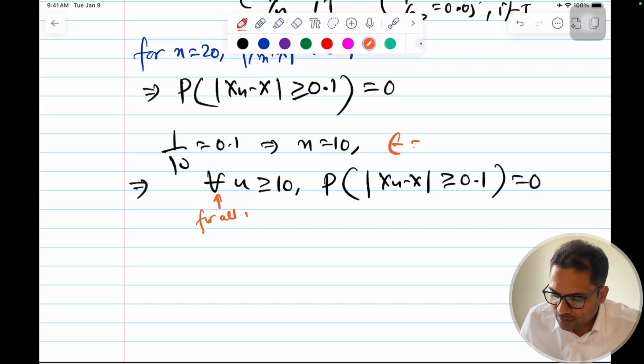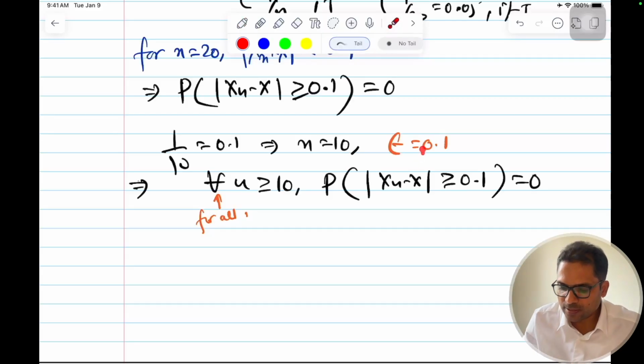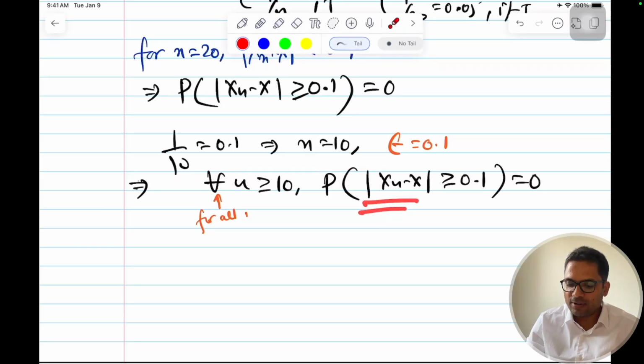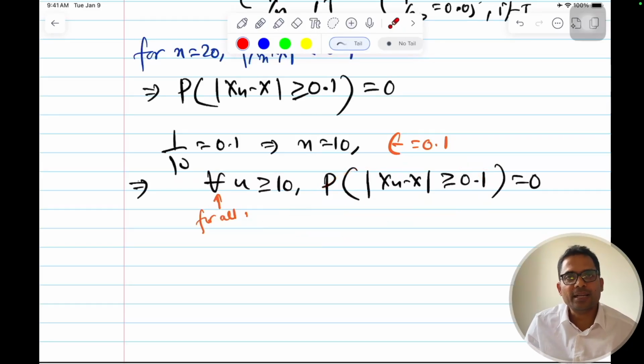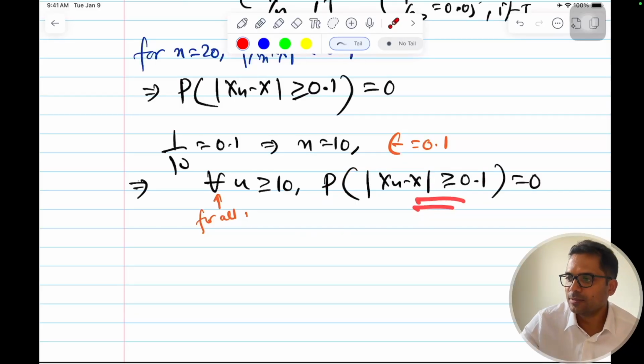And my epsilon is equal to 0.1, that is my tolerance level. So for any n greater than 10, my probability equal to 0 will hold.